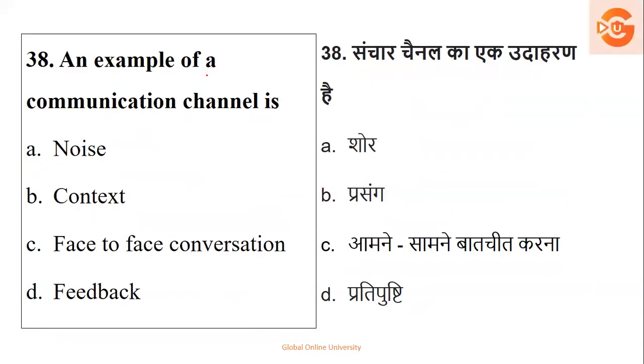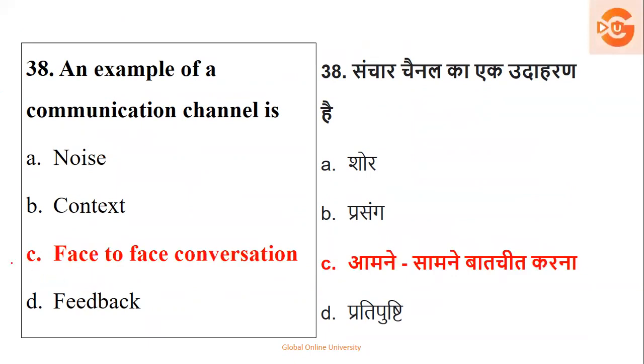Next, an example of a communication channel will be noise, context, face-to-face conversation, or feedback. Channel, so noise is not a channel, context is not a channel, feedback is not a channel. So it is face-to-face conversation. That is your answer. Option number C is your right answer.